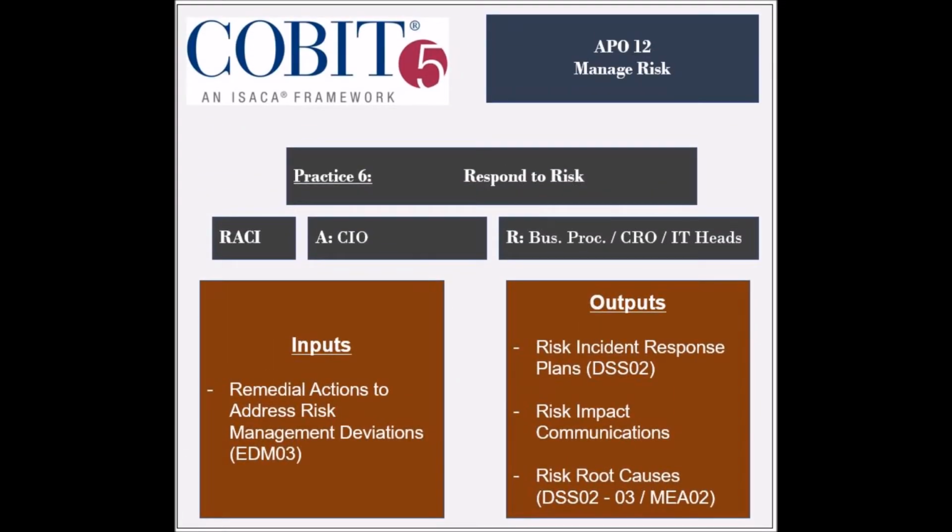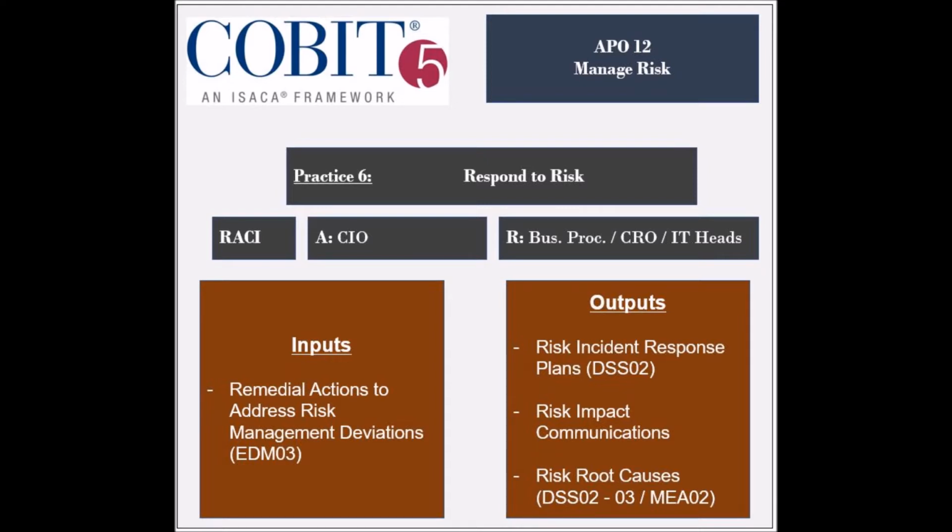The 6th and last practice is to respond to risk. The entities that are responsible for this practice include the business process owners, the Chief Risk Officer, and most IT heads and managers. The entity that is held accountable is the Chief Information Officer. The practice receives 1 input, which is the actions to address risk management deviations from the EDM3 process.